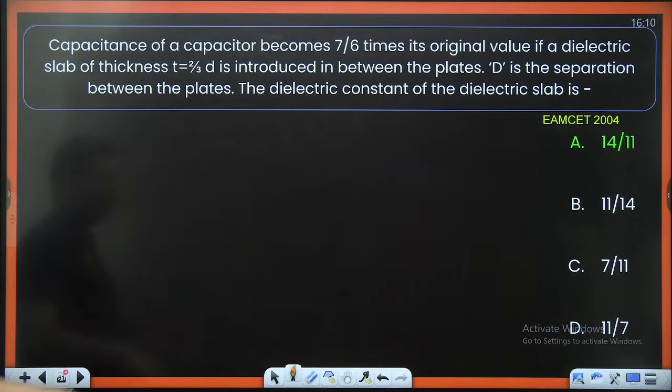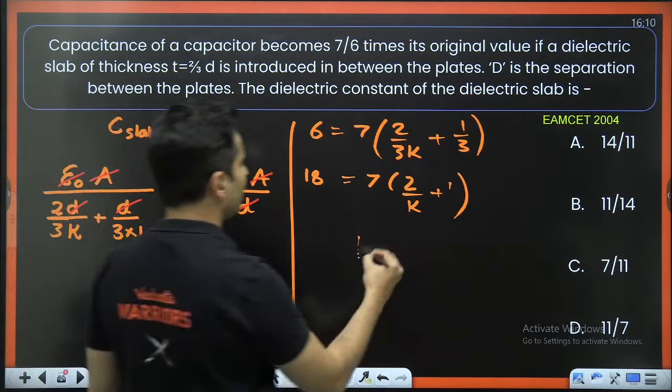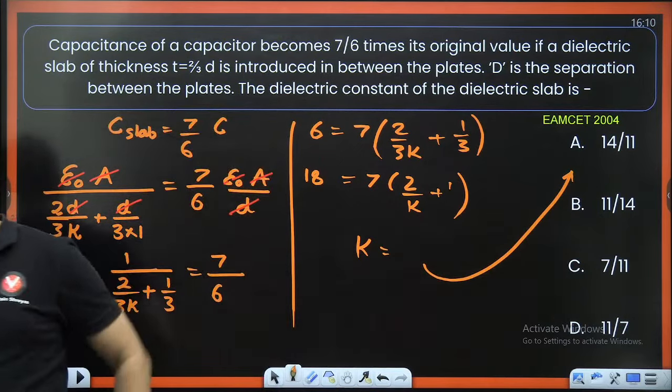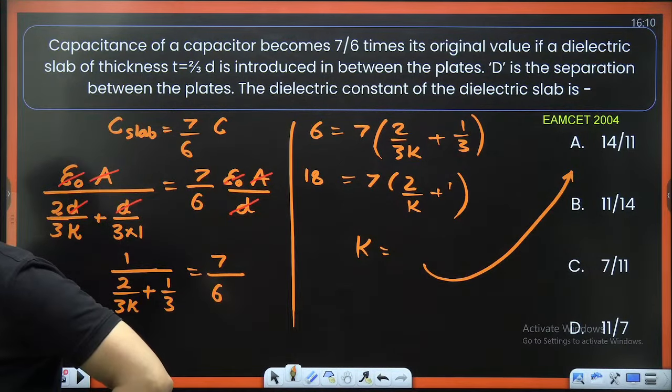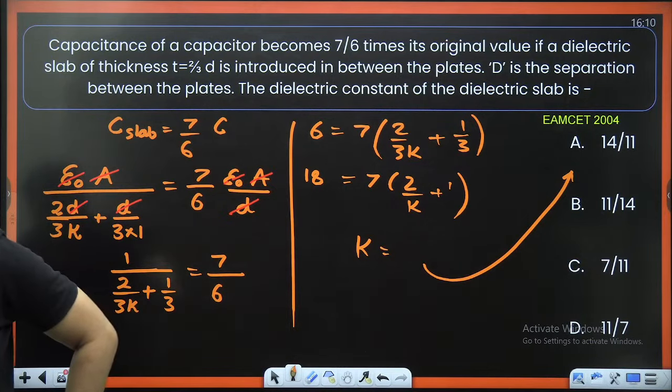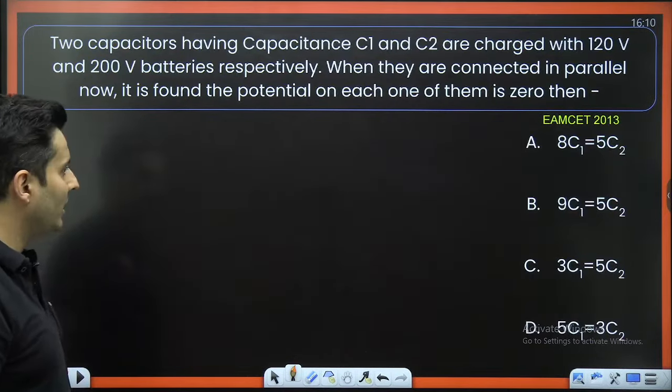Just check if you get it as 14 by 11. So solving this, you should get the value of K as 14 by 11. Option number A. Cool? Awesome. So this is the main formula which you should use. Moving on to the next question.